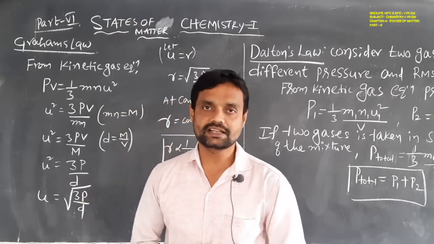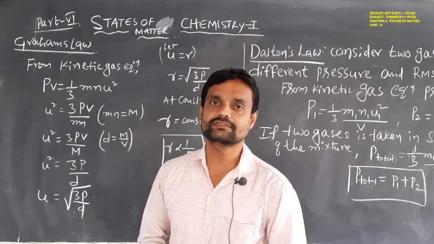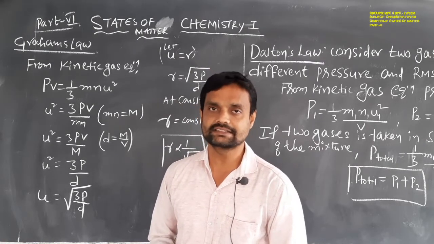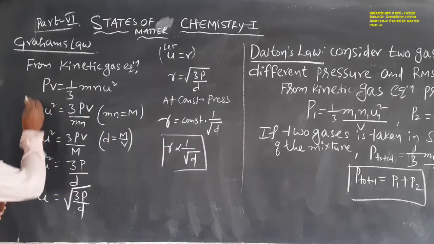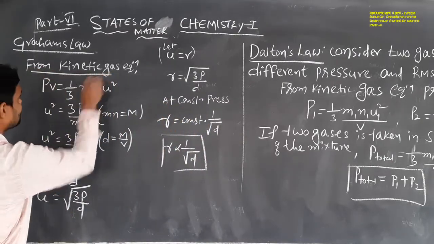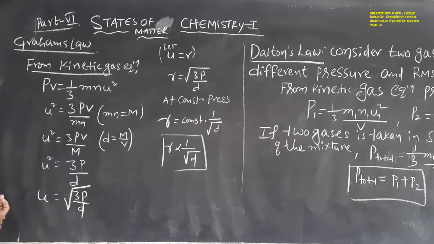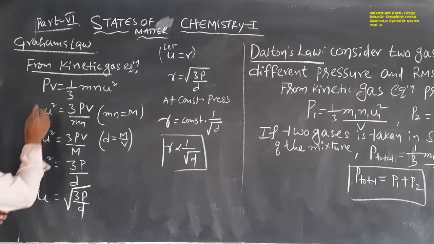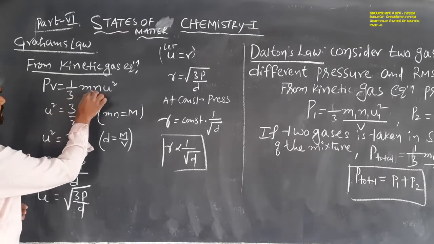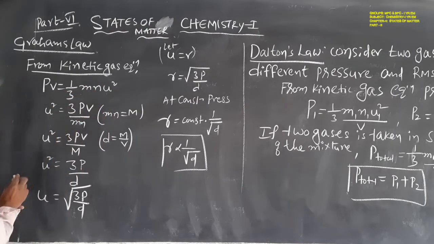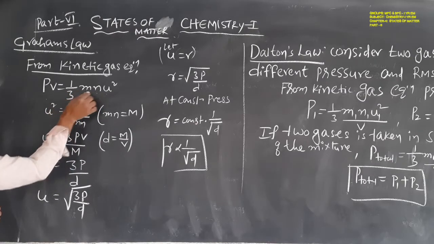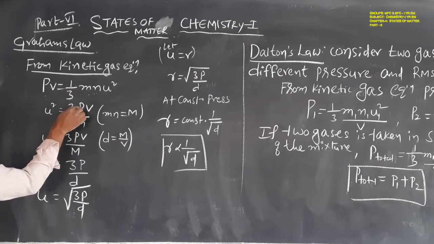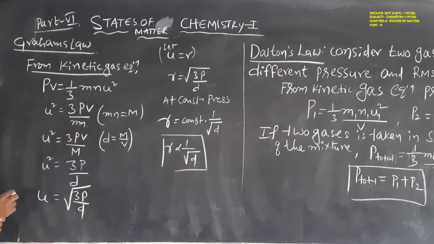How can we derive this Graham's law from the kinetic gas equation? Let us see. We already know the kinetic gas equation is PV = 1/3 mnu², where u is the RMS velocity. From this equation, on simplification, u² = 3PV/mn.